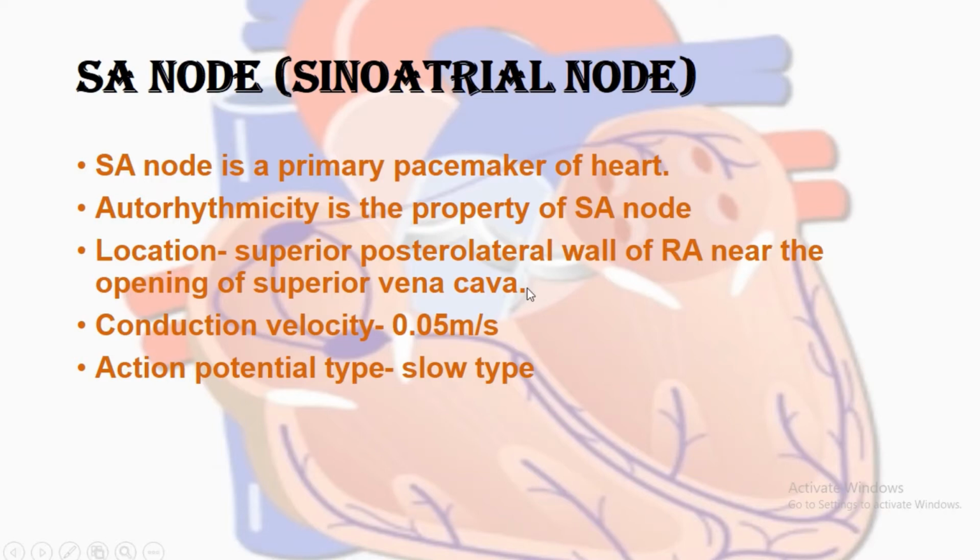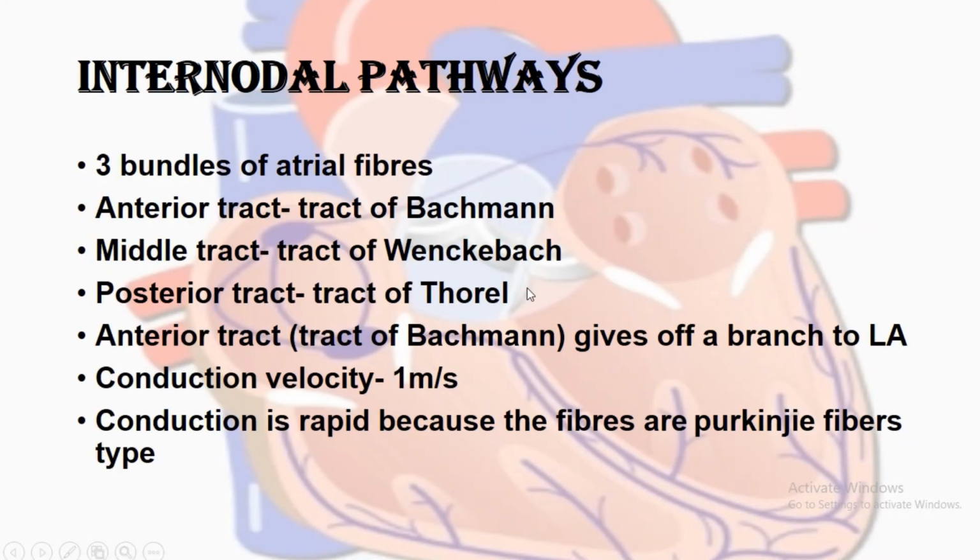Then we move on to the next part of the conducting system, that is the internodal pathways. They are three bundles of atrial fibers that connect the AV node and the SA node. That is what is called the internodal, meaning between the two nodes. These two nodes are the SA node and the AV node. And what are these three bundles? Anterior, middle and posterior.